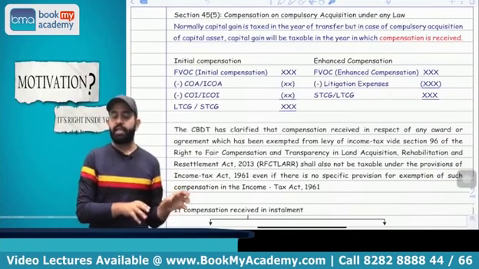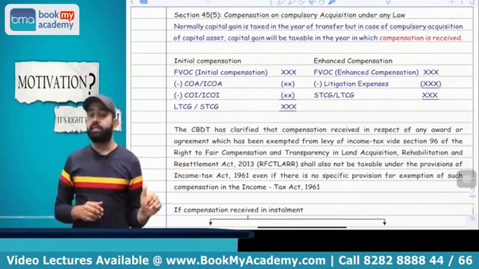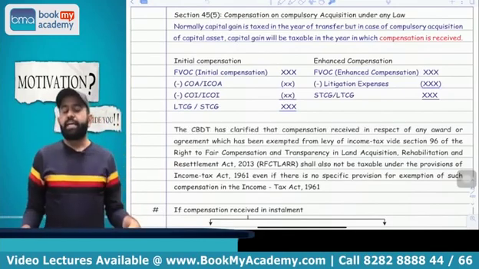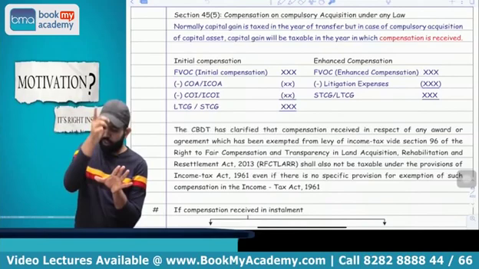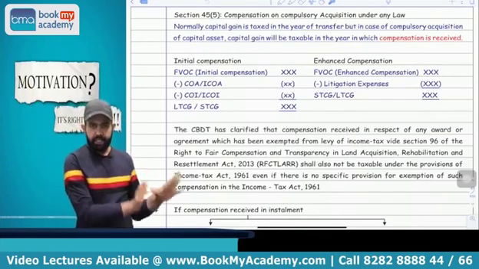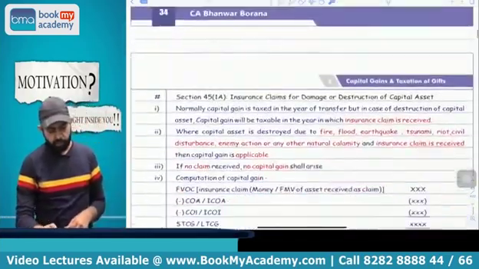So there was one question: since there is no amendment in the Income Tax Act, is capital gain applicable or not? The CBDT clarified that if the compulsory acquisition falls under Section 96 of that particular Act, then in income tax also capital gain is not applicable, so don't worry about that.